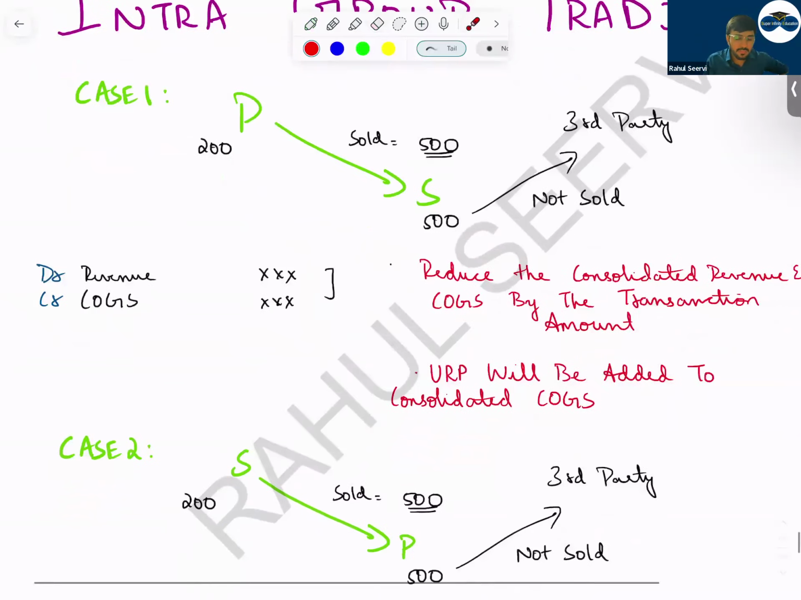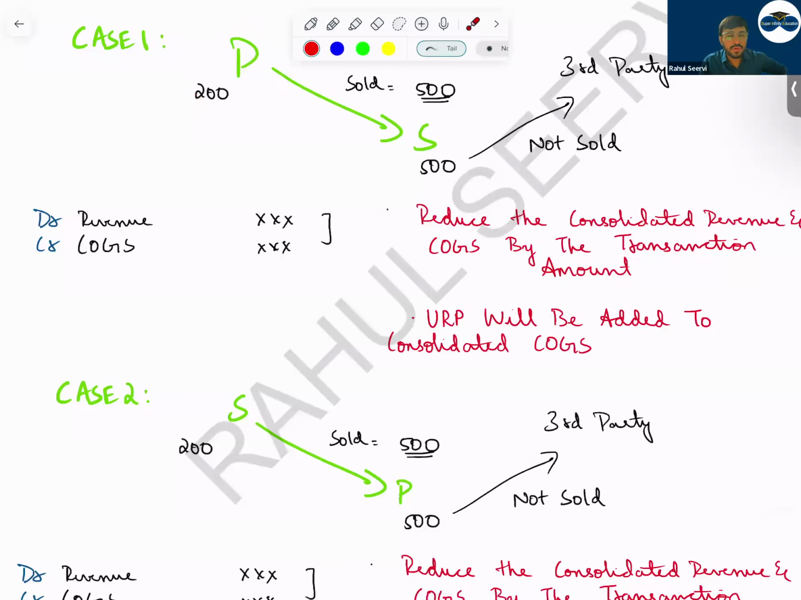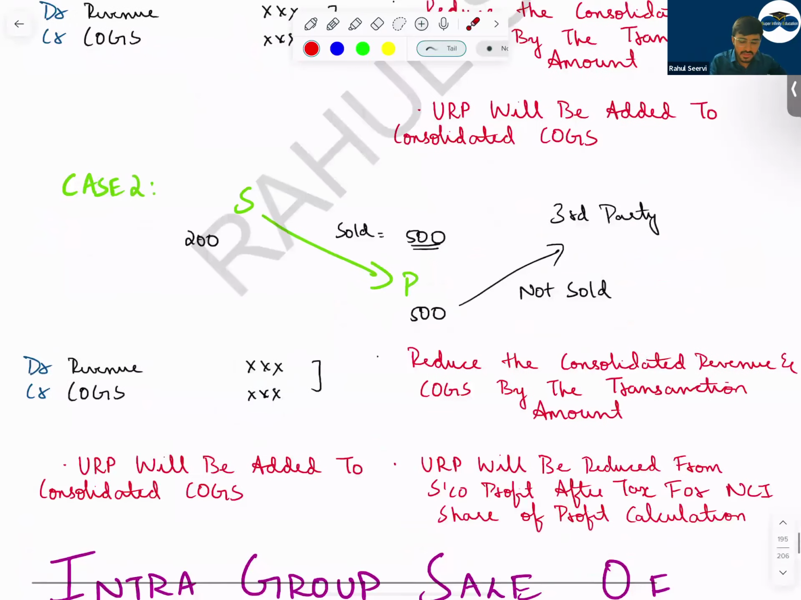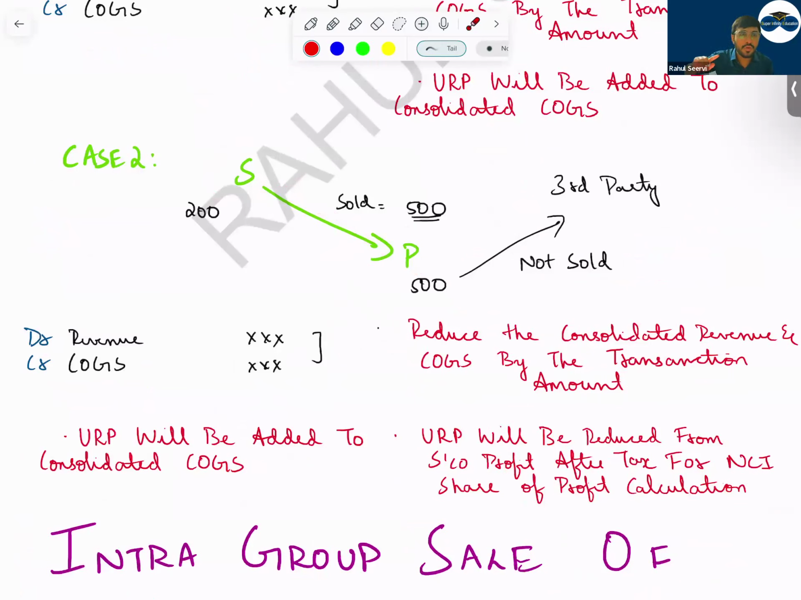So URP, sir, which company is recording? Parent company. So parent company has recorded more profit. We have to reduce the profit of parent company. How do we reduce it? So URP will be added to cost of goods sold. Simple. Now, whenever parent company profit is affected, will it affect NCI? Nothing. Case 2, subsidiary selling to parent. So in this case, subsidiary is recording profit. If subsidiary is recording profit, that means NCI also will take a hit.